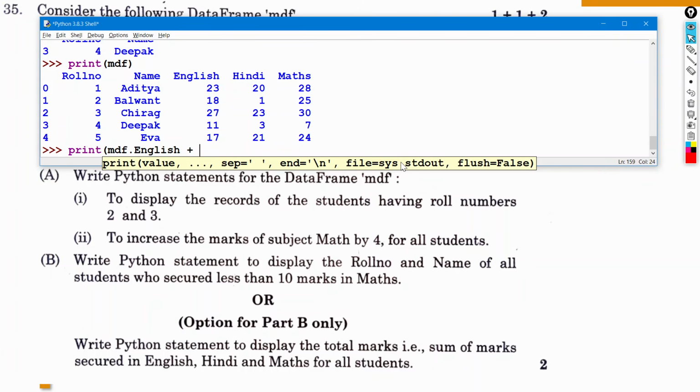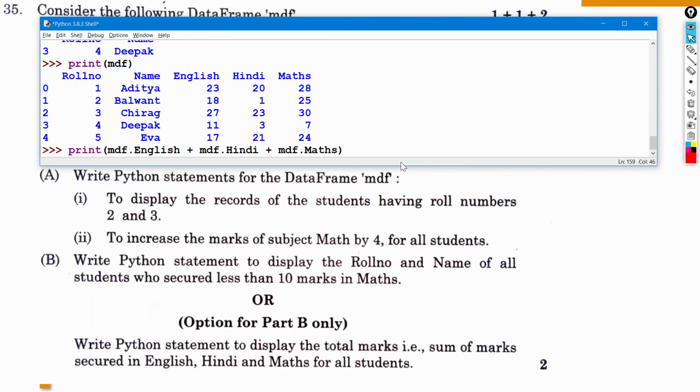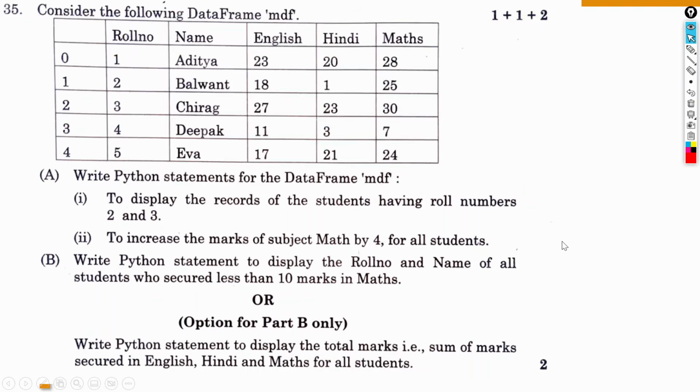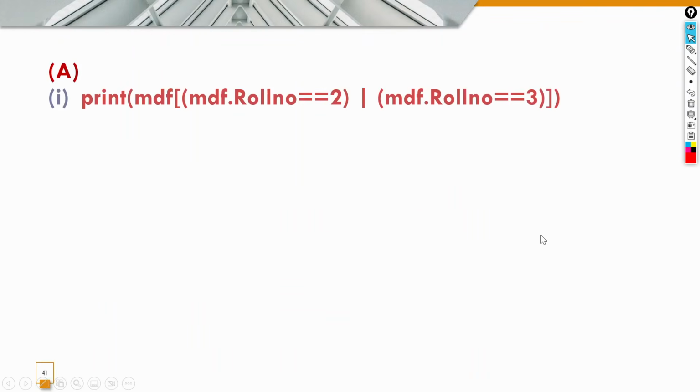Then plus MDF.Hindi plus MDF.maths. So this will add the marks of English, Hindi, maths and then show it to you. So you get the total of all the marks. Fine, so this is the answer of the last part. So that was an easier one as compared to the B part. Fine, that's okay. So these are the answers for the last question.